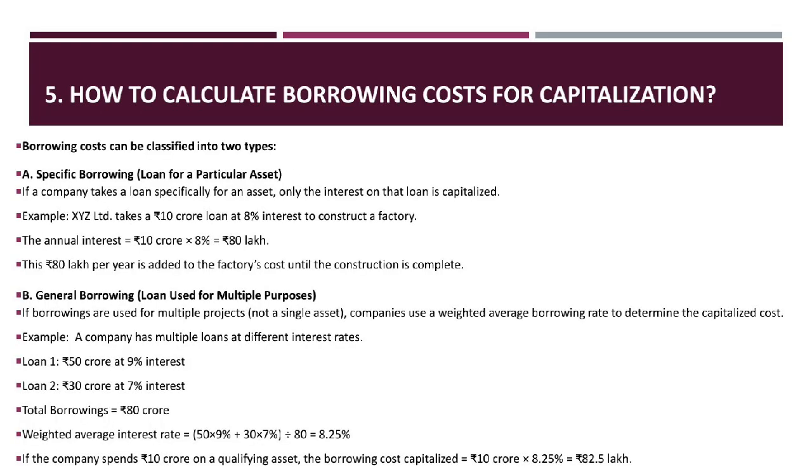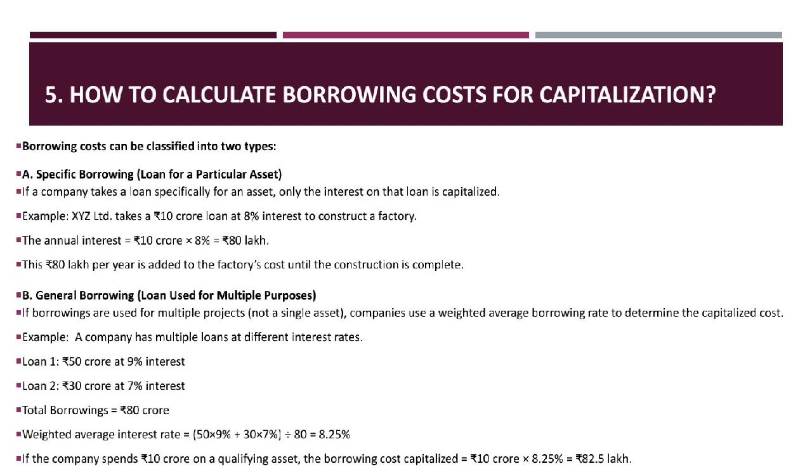5. How to calculate borrowing costs for capitalization. Borrowing costs can be classified into two types. A. Specific borrowing, loan for a particular asset. If a company takes a loan specifically for an asset, only the interest on that loan is capitalized. Example: XYZ Limited takes a 10 crore loan at 8% interest to construct a factory. The annual interest equals 10 crore times 8% equals 80 lakh. This 80 lakh per year is added to the factory's cost until the construction is complete.